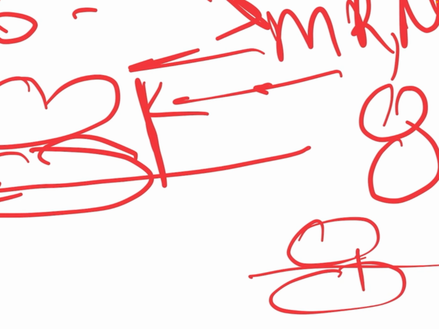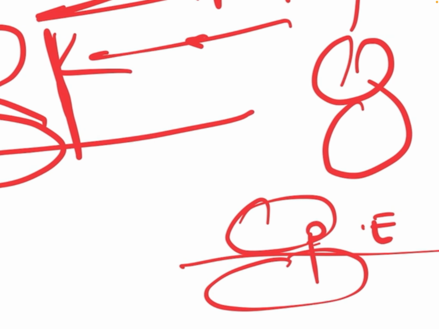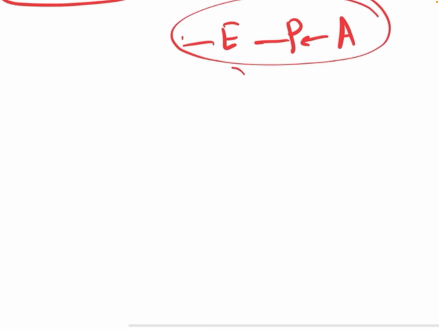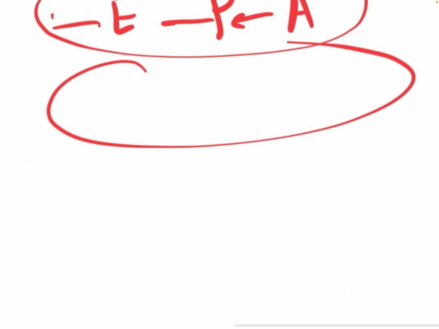Okay, in the ribosome only. This is the E site, this is the P site. Oh, sorry. From left to right, this is the acceptor site, this is the peptide site, which forms the chain, and this is the exit site. Just remember it like that. And this is our mRNA.